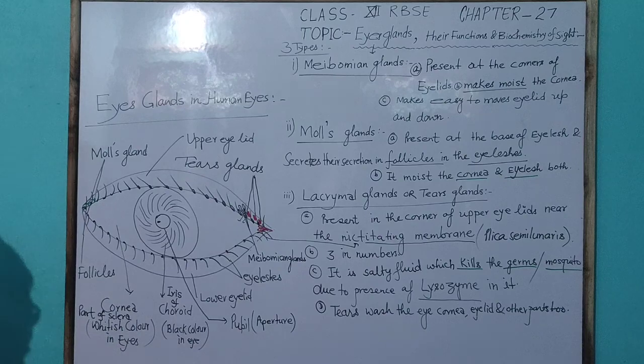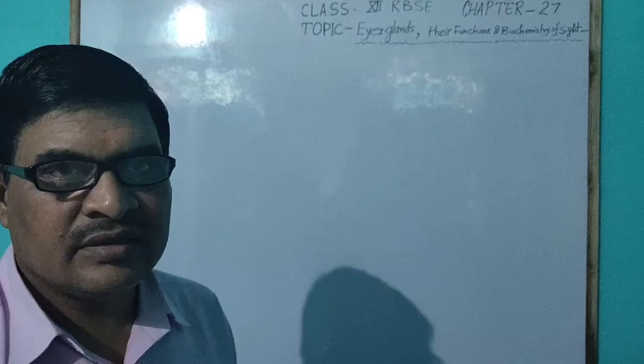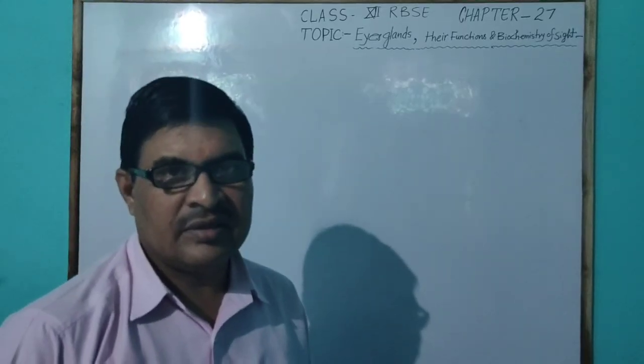So this was the discussion about the eye glands in humans and their functions.